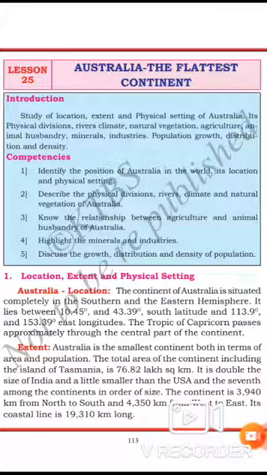So up to here you have learned the lesson on Australia. You know the wildlife, agriculture and animal husbandry, river system, minerals and industries along with the population, which were covered earlier in this lesson. In the next class we will meet once again and discuss the next lesson, which is the last lesson of your textbook, Antarctica. I hope you are understanding the lesson.